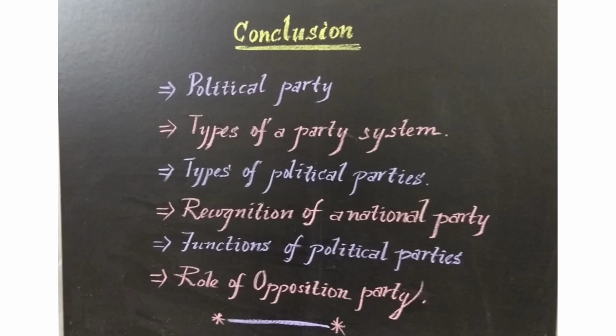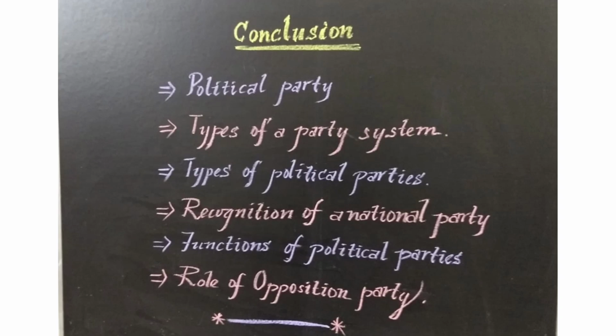We also saw what a national party is, how a party can be recognized as a national party, and what the conditions for that are. And also what a state party is and what the conditions are to be recognized by the Election Commission as a state party. Next, in depth, we learned the functions of a political party. Important functions are that they contest in the elections. All the candidates in the elections are put up by the political parties, and they put forward their policies and programs in front of the electorate, and they play a decisive role in making laws of a country, and they form and run the government.